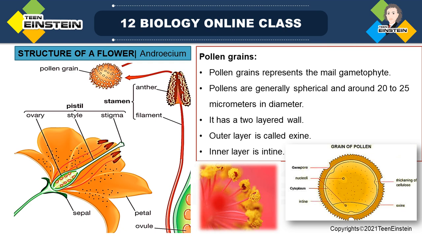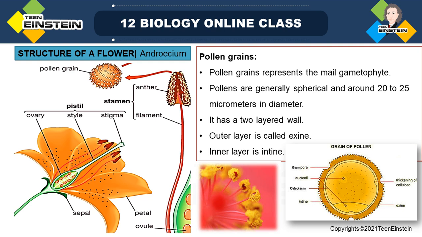So how will we do the pollen germination experiment? You will collect pollen grains from any common plant like hibiscus, and you'll put a drop of sugar solution, like 10% sucrose solution, on a slide, and on that you will dust the pollen grains. Why are you giving that sugar solution? It provides nutrients for the germinating pollen grains.